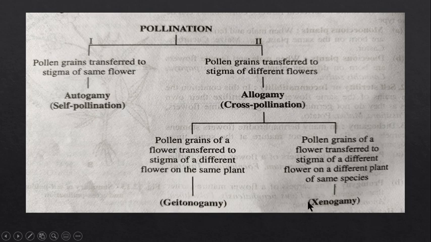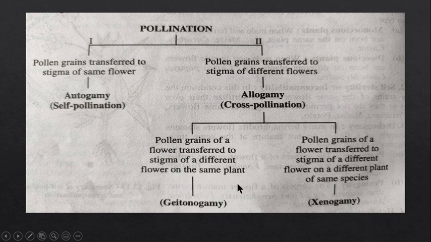Now let us come to xenogamy. In xenogamy, the pollen grains of a flower get transferred to the stigma of a different flower, but this flower is situated on a different plant. That means two plants are involved, right? Plant 1 and plant 2. Both plants are of the same species. So two plants, one flower on plant 1, the second flower on plant 2. Suppose plant 1 is having the male part and plant 2 is having the female part, likewise. In geitonogamy, the two flowers are on the same plant.